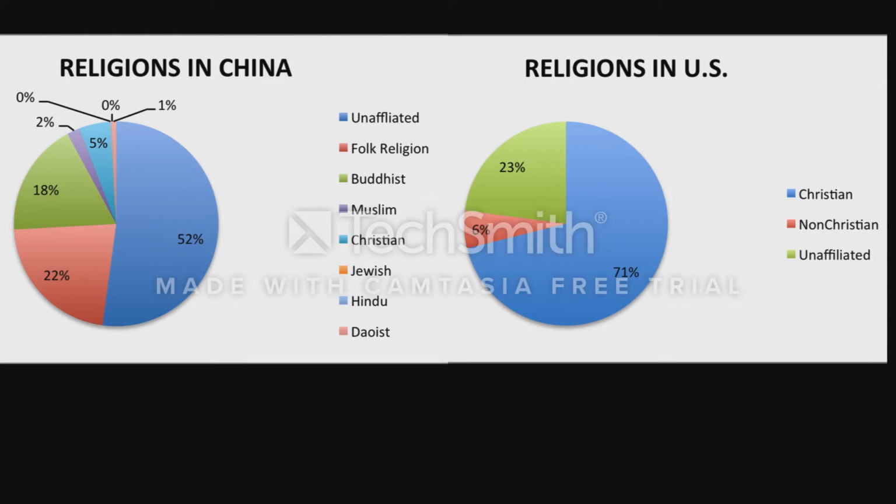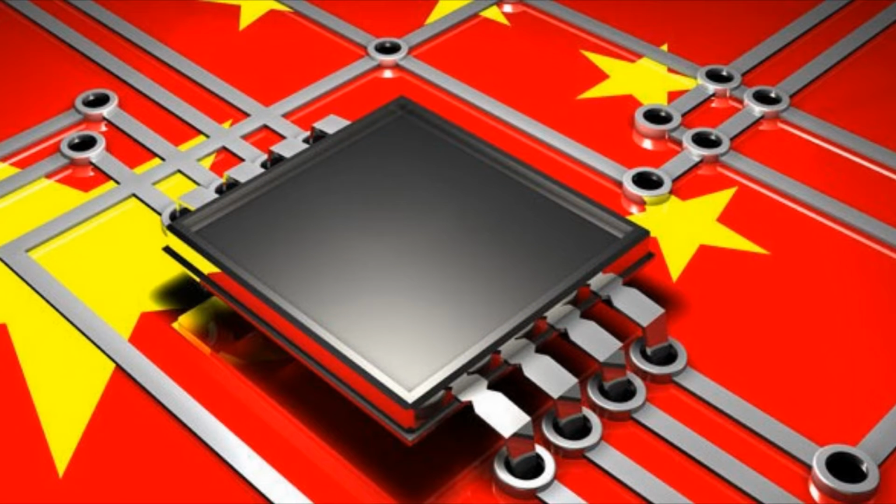As we look at the side-by-side graphs of religions in China and the US, we can see that almost half of China's population is unaffiliated, as China is considered to be atheists, while the main religion in the US is Christianity, which can be broken down into Catholics, Protestants, Mormons, Jehovah's Witnesses, and Orthodox Catholics. In recent years, technology in China has progressed tremendously.